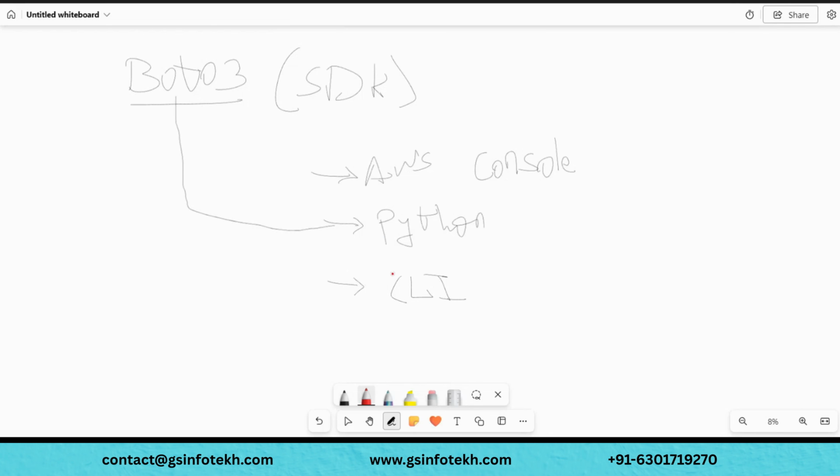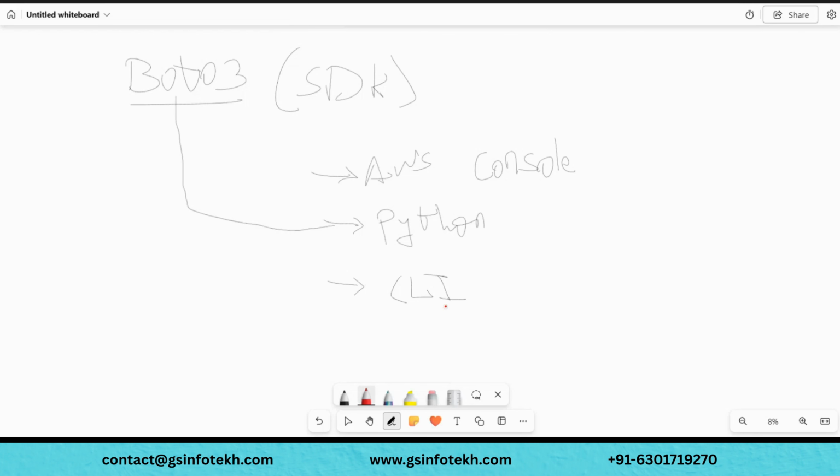And the third way is the command line tool. Like you do not know the console, I mean, you never logged in, and you don't know Python. The third one is CLI, meaning if you are familiar with Linux and Linux based commands, this is a way to run simple commands like a create bucket command, an upload file command.